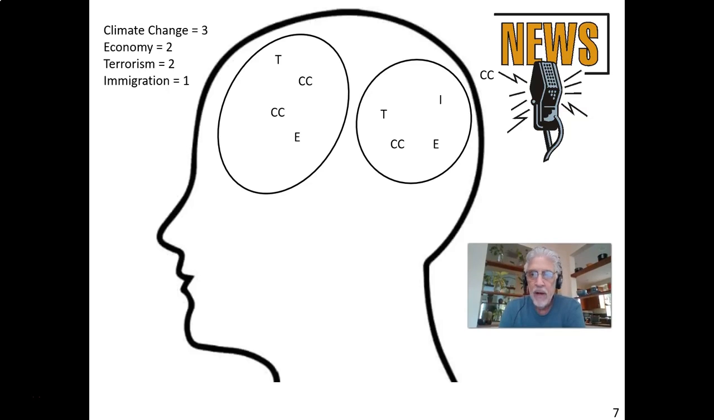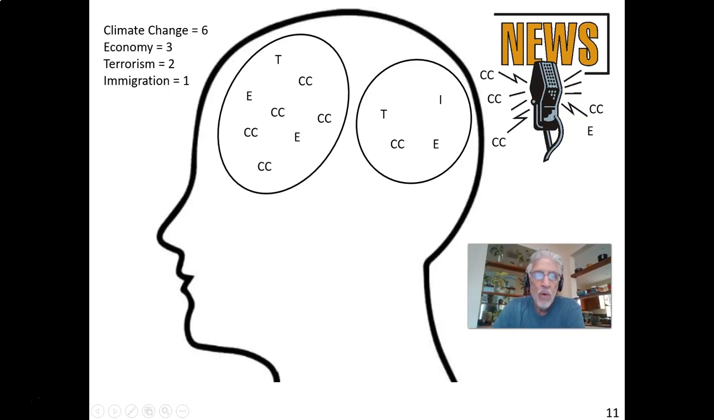And then the reporting continues on, and they mention another thing about climate change, and now they have four attitudes, three at the top of the head, one at the back of the head. And then the news they're listening to mentions climate change again, and now climate change is even more so at the top of the head. And then there's a report about the economy, and you can see that now there's an additional attitude about the economy being the most important issue at the top of their head.